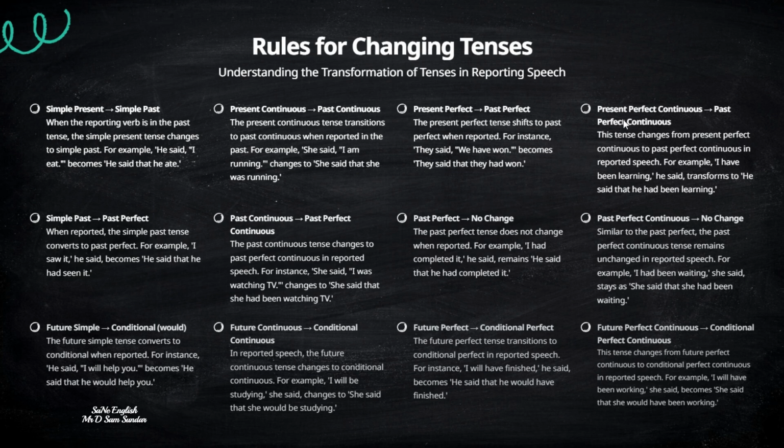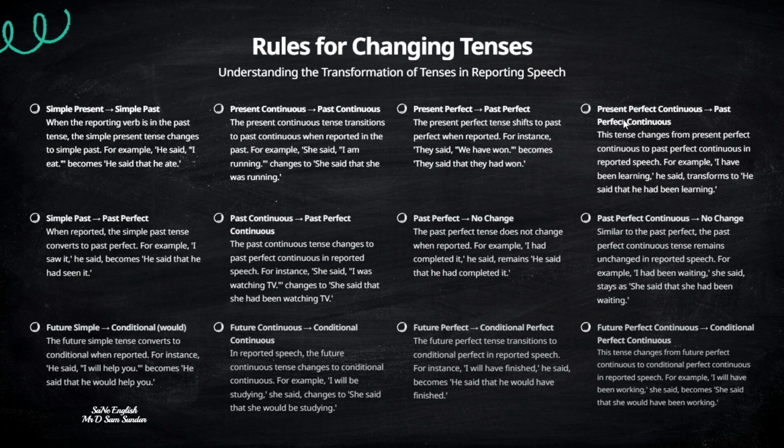Similarly, if I take an example, Balu said, I had cooked dinner. It will be converted to, Balu said that he had cooked dinner. You just have to change the pronoun there, I to he, that's it. So past perfect stays unchanged or untouched because it's already in the farthest past tense. That means there is no more past than that. You can report it in the farthest past.